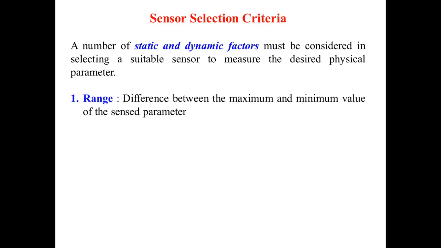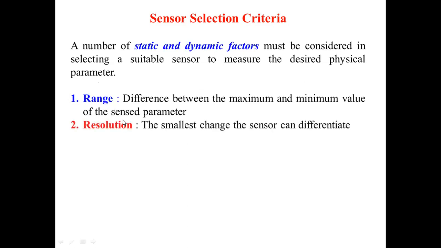First, it is the range. Range is nothing but the difference between the maximum and minimum value of the sensed parameter. For example, the temperature. So what is the range? Minus 100 to maximum 1000 degrees. So what is the minimum value and maximum value? You need to consider this range, and the range of that particular sensor depends upon the application. So the range for a temperature sensor for a cooling system is different than that of a temperature sensor which we are going to fit in the combustion chamber, isn't it? So that is the range.